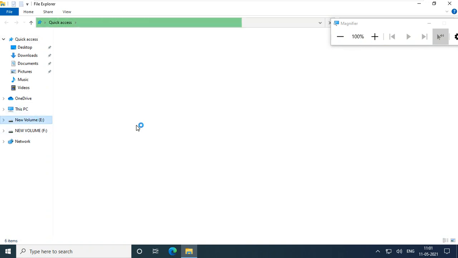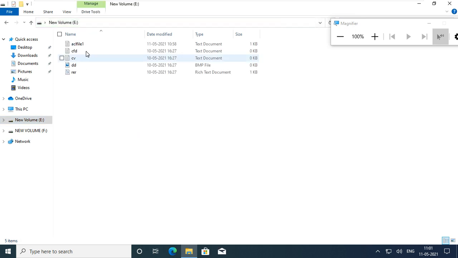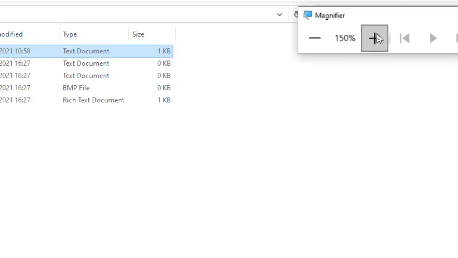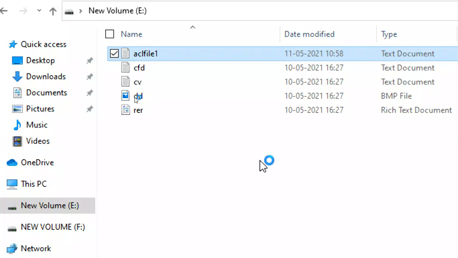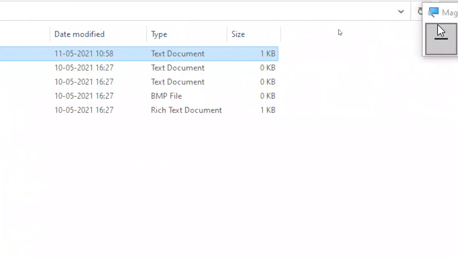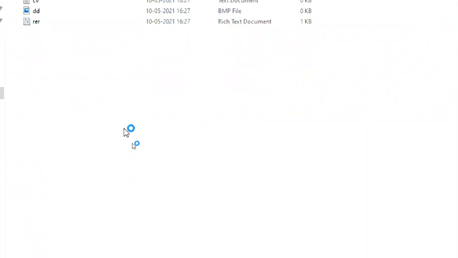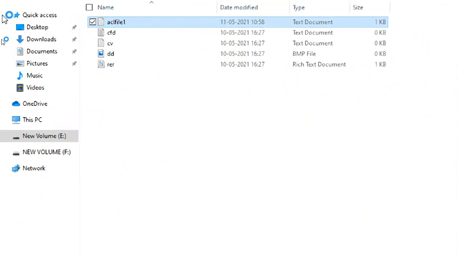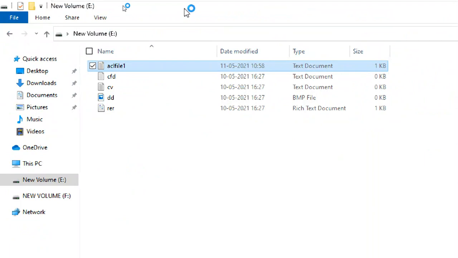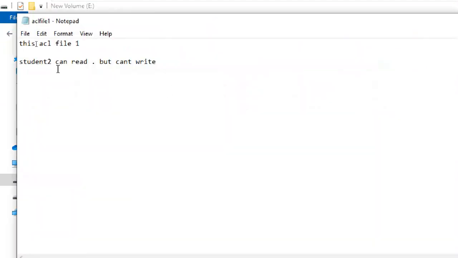We try the ACL file. See, I am able to read the file. So can I write into that one? So we'll see.